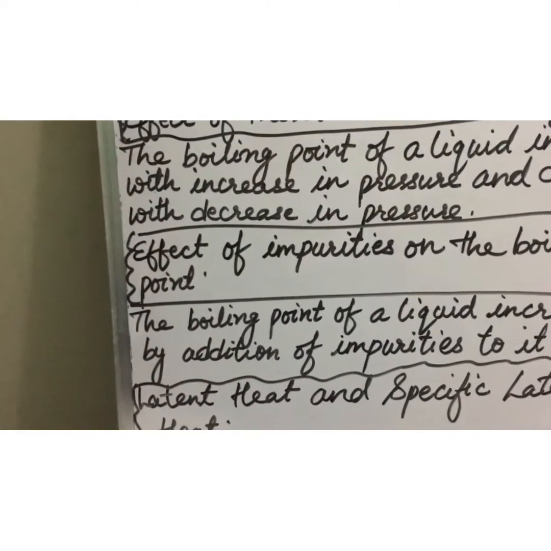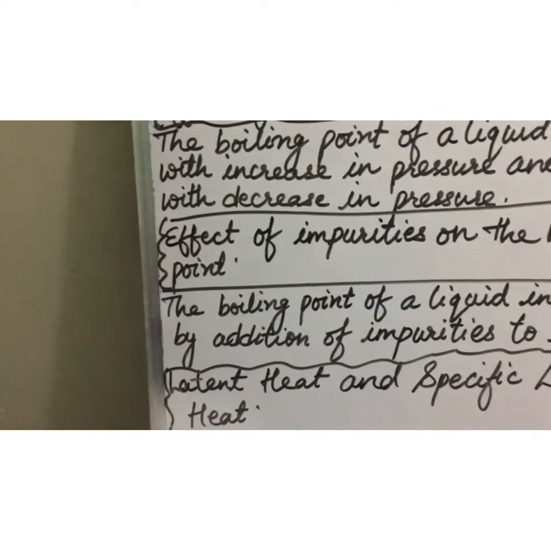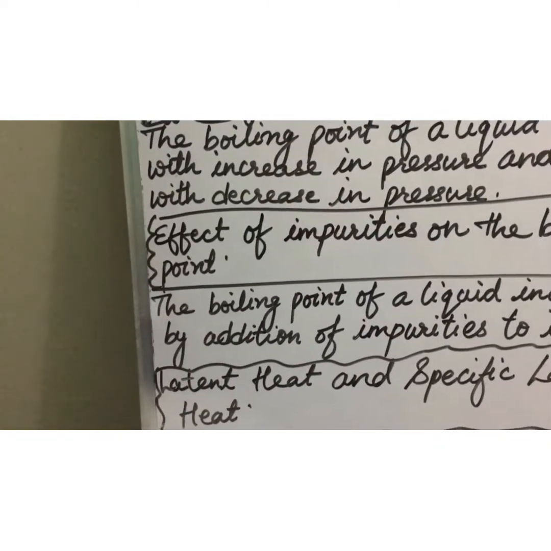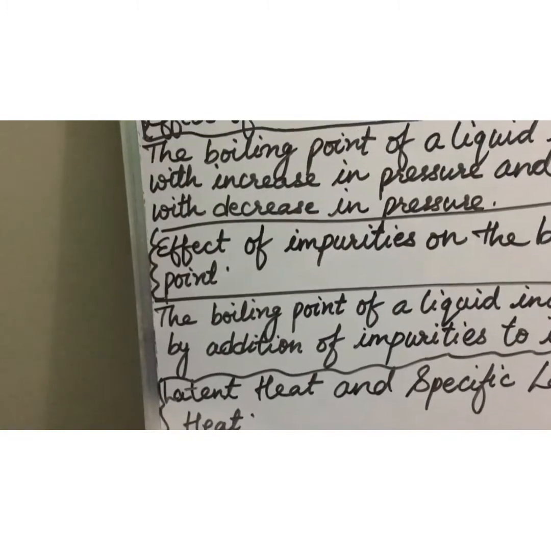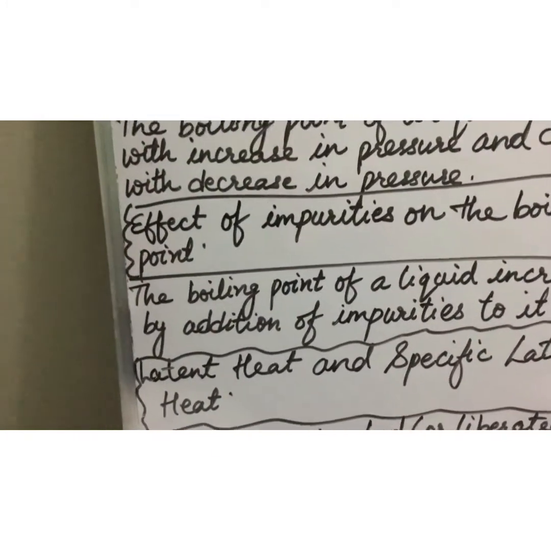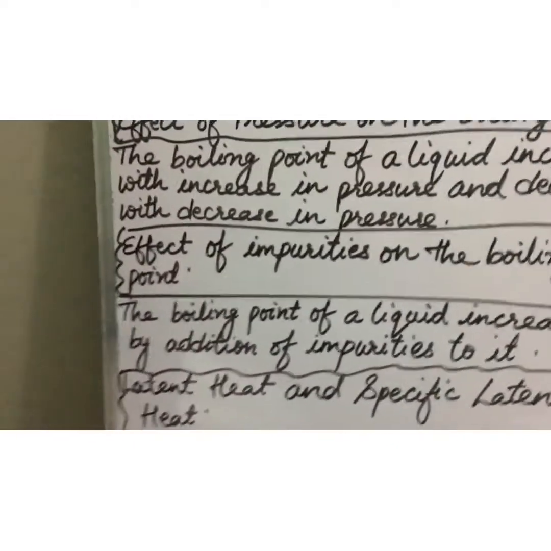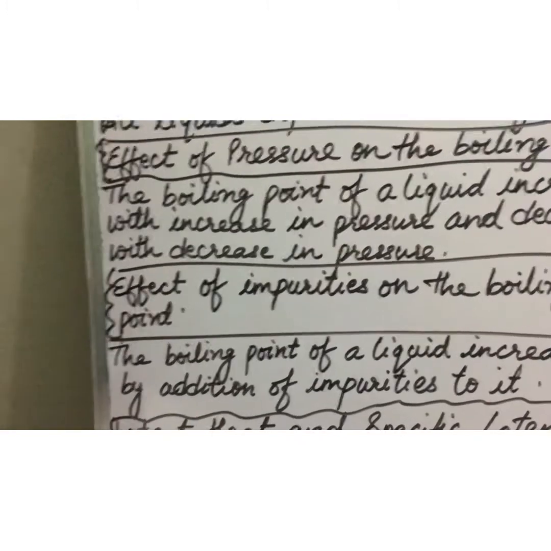Okay, children. Whereas when you go to high altitudes such as hills and mountains, the atmospheric pressure becomes low. Therefore, at these places, water boils before 100 degrees Celsius. It boils at 80 degrees Celsius or 85 degrees Celsius. So what happens? It does not provide the required heat energy to its content for cooking. Thus, cooking there becomes very difficult. On high altitudes, cooking becomes very, very difficult. It takes a long time, even in the pressure cooker.